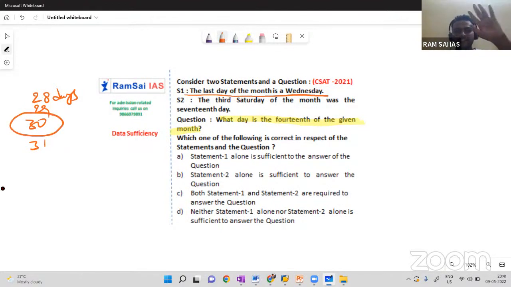If the month has 30 days, look at my fingers on the top right corner. Okay, 30 days, and this is the 29th day, 28th, 27th, 26th, 25, 24, 23, 22, 21, 20, 19, 18, 17, 16th day, 15th day, and this is the 14th day. So the 14th day was what? If the 13th day is Wednesday, then you can go back from Wednesday.